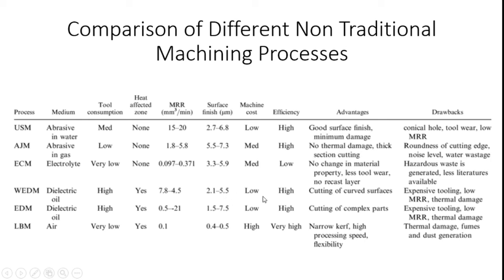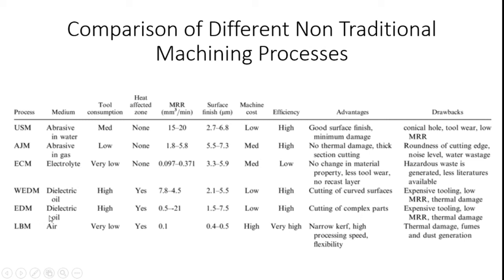Machine cost is low comparatively to other machining processes like abrasive jet machining and electrochemical machining. And the efficiency of this machining process is high. An advantage available with this process is that cutting of curved surfaces is possible with wire electrical discharge machining. And then expensive tooling, low material removal rate, and thermal damage are available with WEDM.